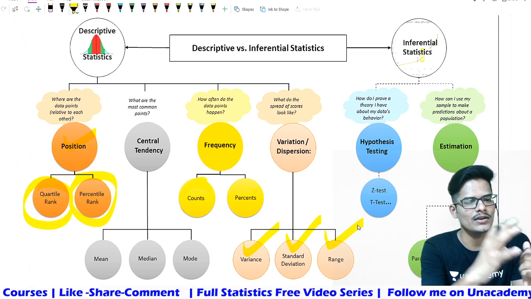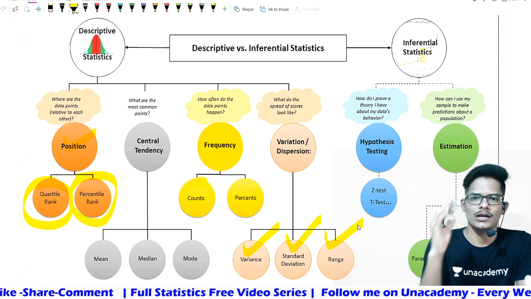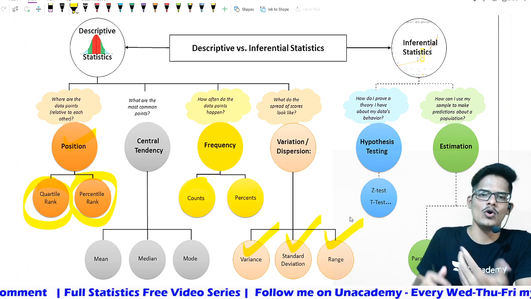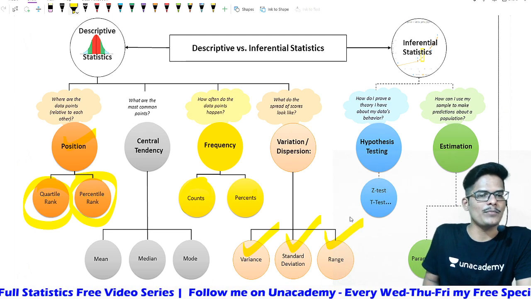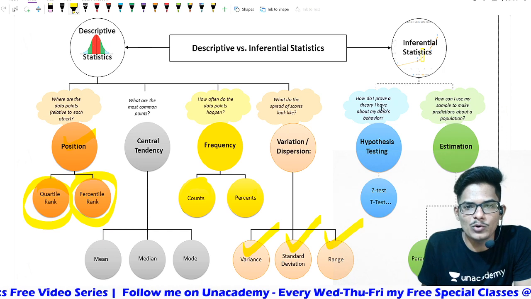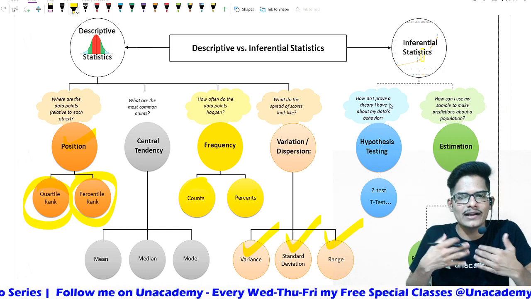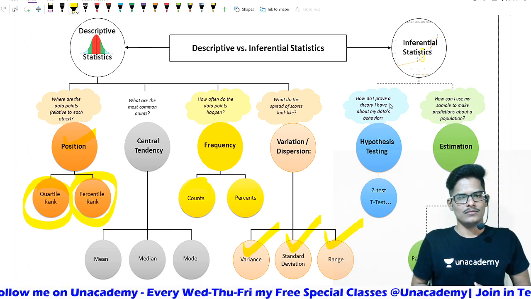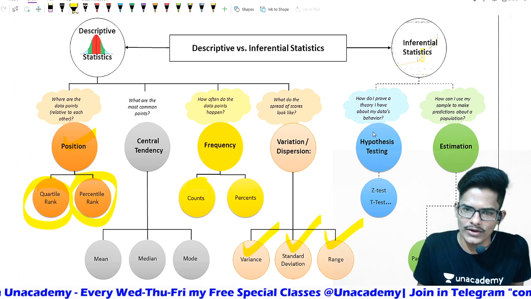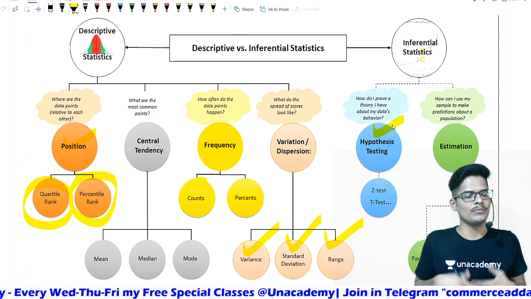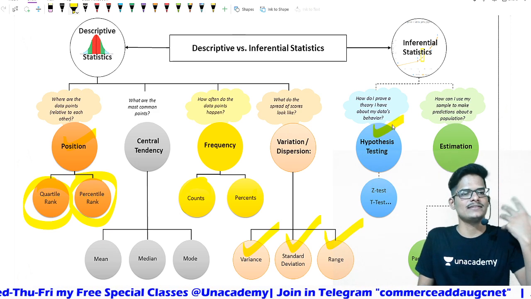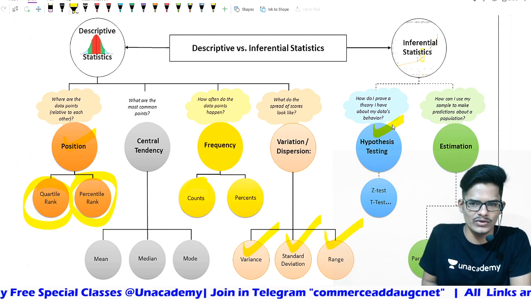Now inferential statistics is about drawing a conclusion about the population. How do I prove a theory I have about my data behavior? How do I prove a theory? Then you will go for hypothesis testing. You will make predictions by using a z-test, t-test, chi-square test, various tests will be there.